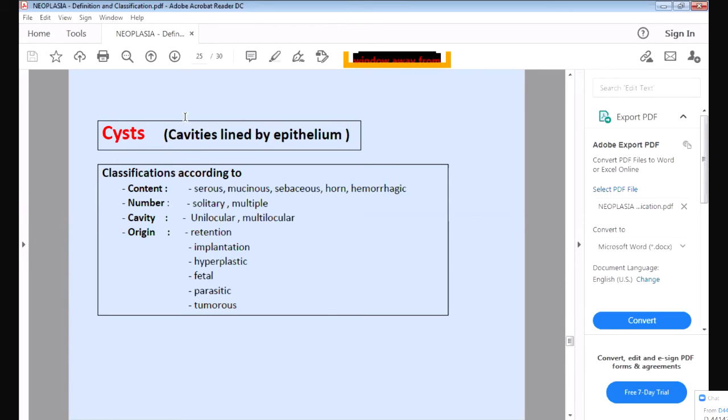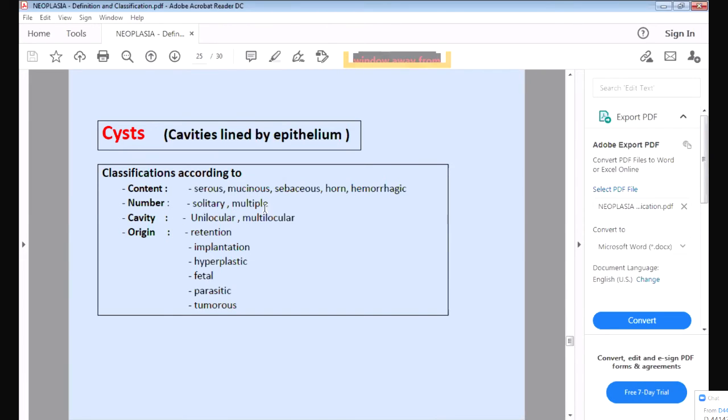What are cysts? They are cavities which are lined by epithelium, but inside the cavity there is a fluid. So accordingly, we can see which fluid it is, whether it is serous fluid, mucinous fluid, or sebaceous. Then according to the number, if the cyst is one, it is called a solitary cyst.